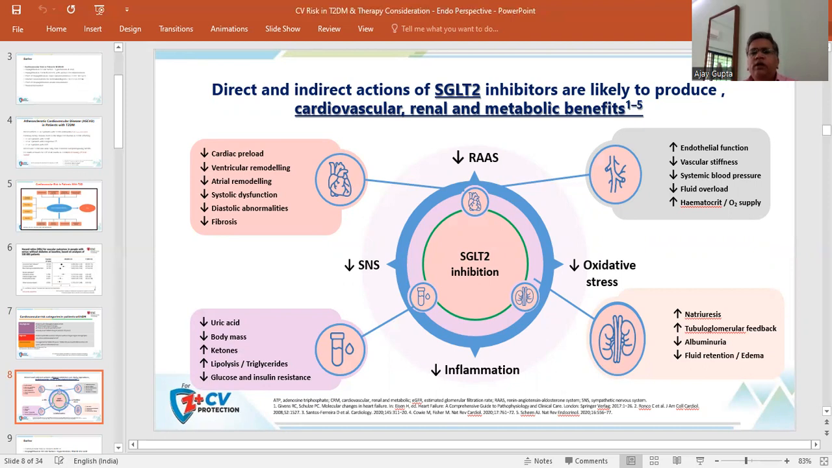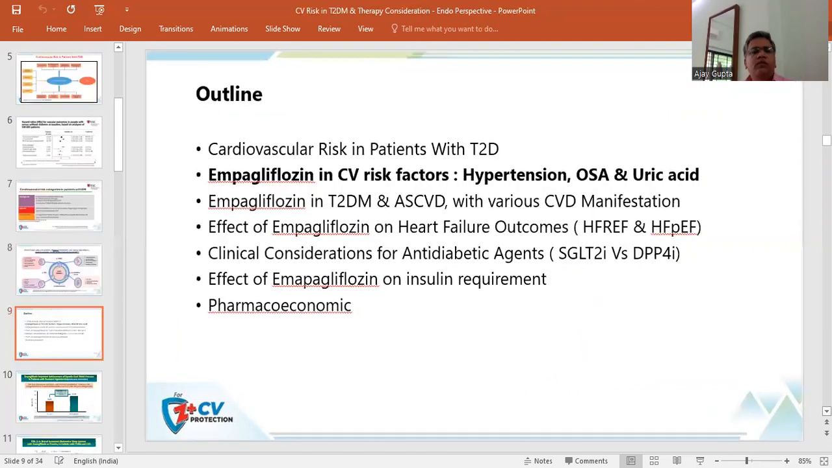Overall, the beneficial effect has also been demonstrated in the improvement in the endothelial function. There is a decrease in the systemic blood pressure, decrease in the fluid load, and increase in hematocrit. Ultimately, the beneficial effects are because of the decreased inflammation, decreased oxidative stress, and decreased sympathetic nervous system activity, which have been responsible for all this beneficial effect.